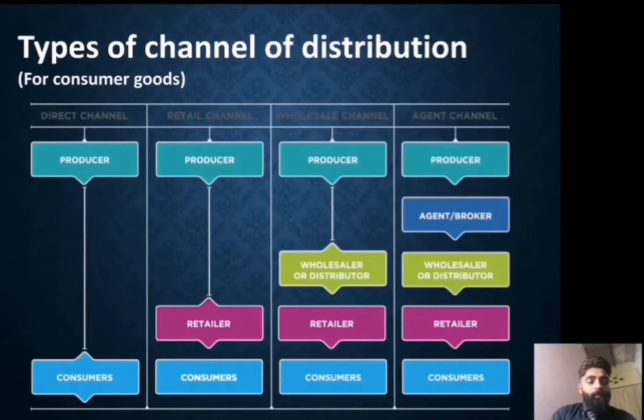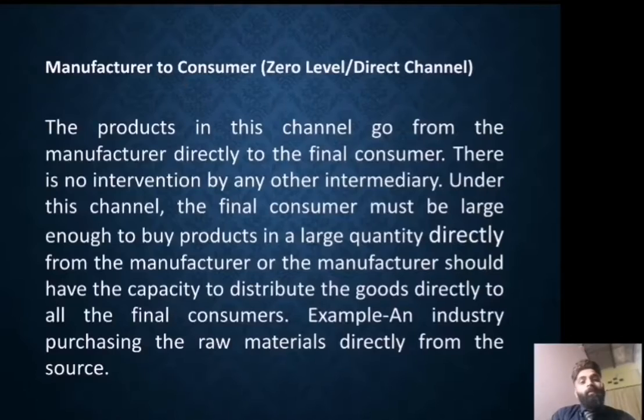And the third channel is wholesaler channel, in which producer first sell goods to the wholesaler and the wholesaler again resell the goods to the retailer and retailer finally sell to the consumer. And the last is agent channel. There is an agent who comes between the wholesaler and the producer. Now we will discuss this channel in detail.